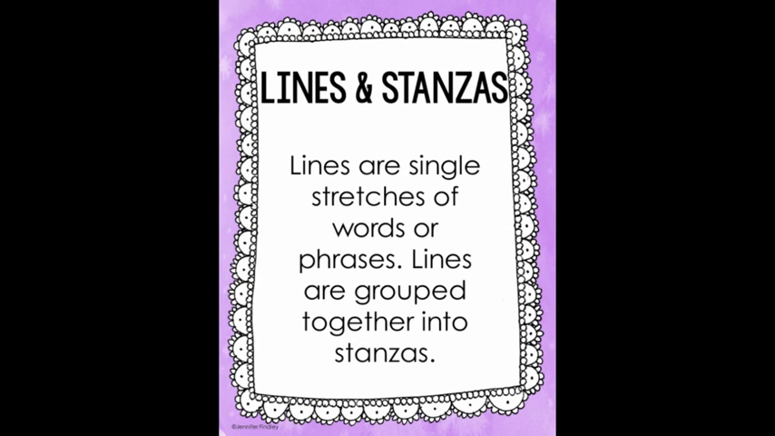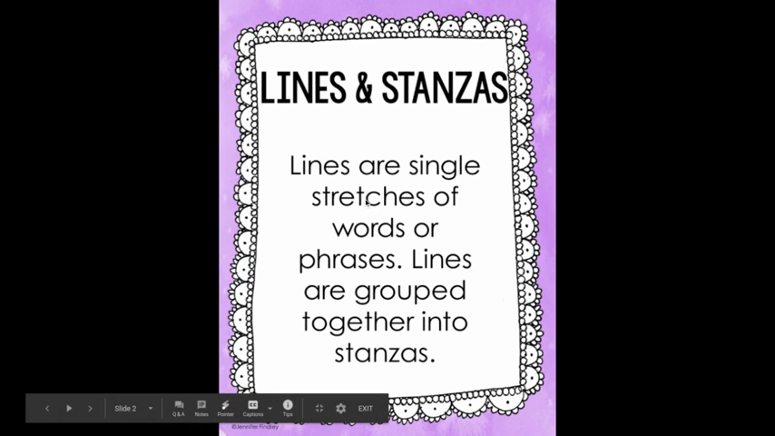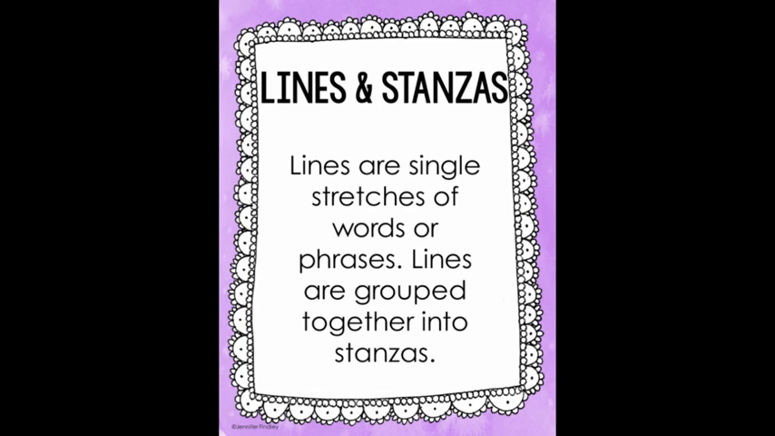The second thing that you'll see a lot when talking about poems is the words lines and stanzas. So lines are single stretches of a word or a phrase. So the sentence straight across is the line. A stanza is when the lines are grouped together. I'll show you an example of that in a poem in just a second. But you will see these two terms, lines and stanzas, a lot when people are referring to poems.